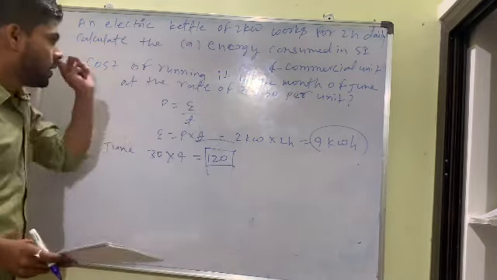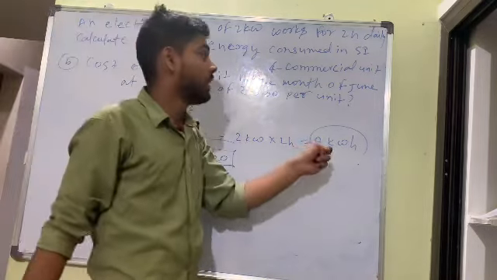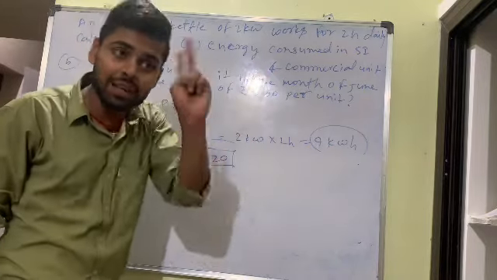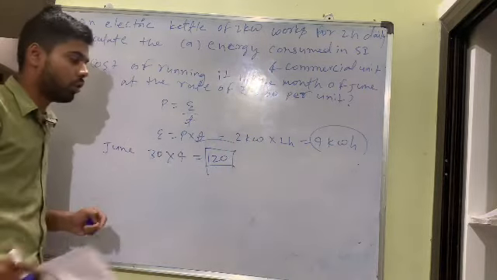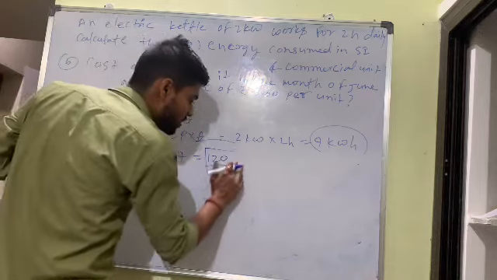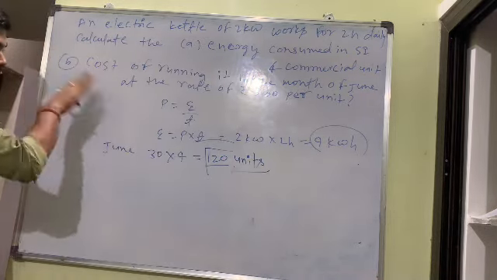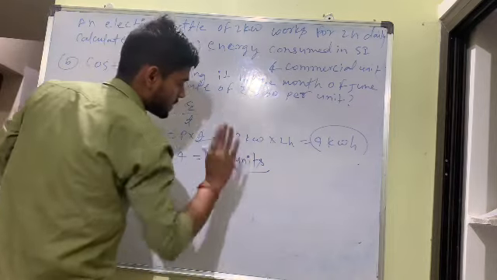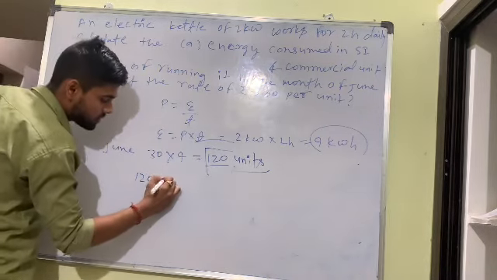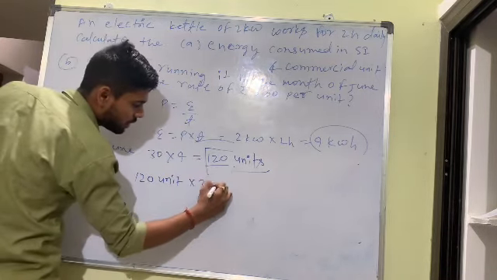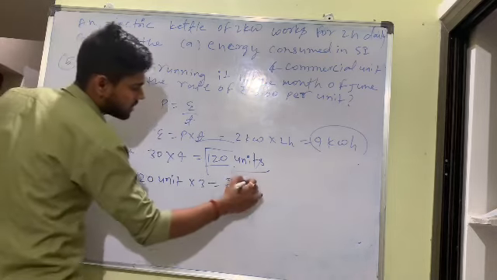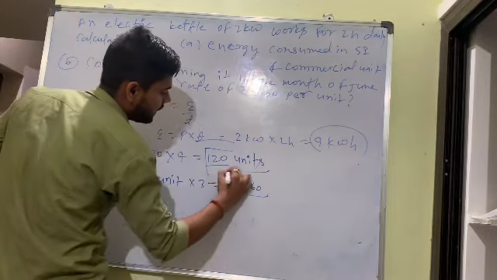Next point. 4 kilowatt hour every day in the month of June. In the month of June, 30 days. So 30 into 4, 120. Total, how much do you consume? 120 units. Next point. Cost per unit is 3 rupees. So 120 units cost is 120 into 3, total 360 rupees. This is the answer.